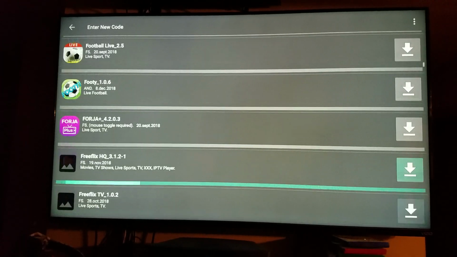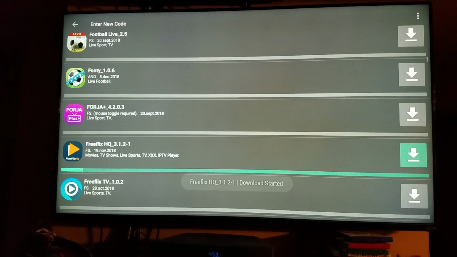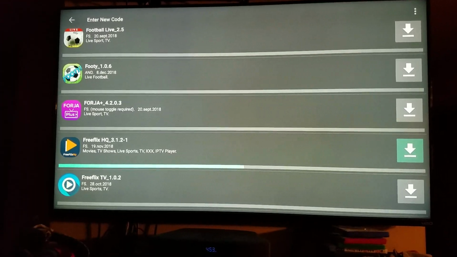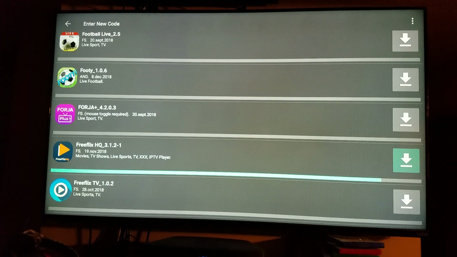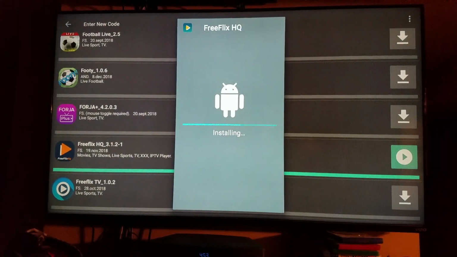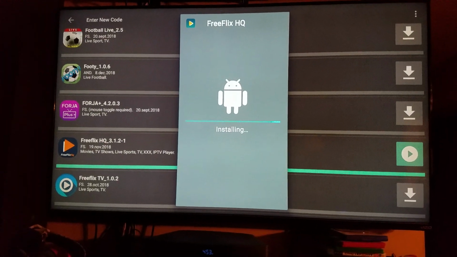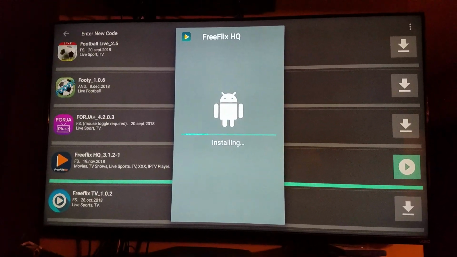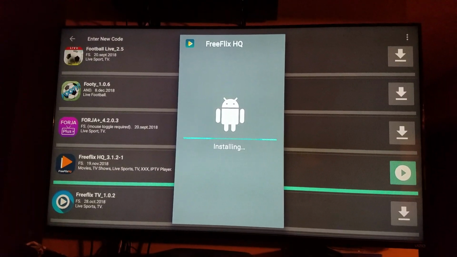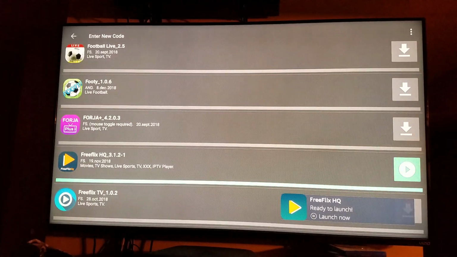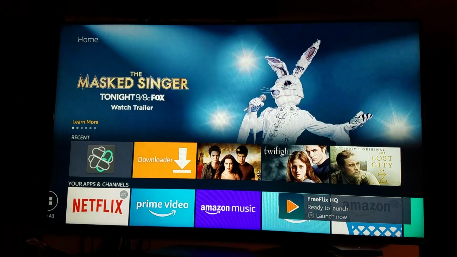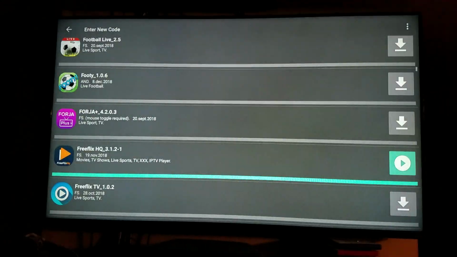You can go through, these are like all sports things. I like this Free Flicks right here. It's got a lot of like older movies on it and stuff. I'll install. Done. And we'll just go back home. Anytime you go to your FileLinked, you want to add more stuff to it, you can just click on it and it'll pull you back up.